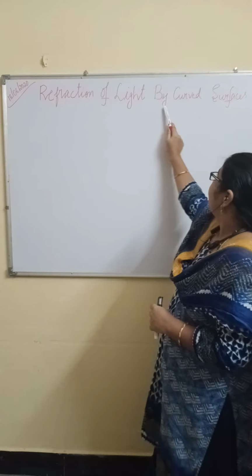It means it will be like this. This is the surface. This is the normal. This is incident ray and this will be refracted ray. But all lie on the same plane only? Yes.